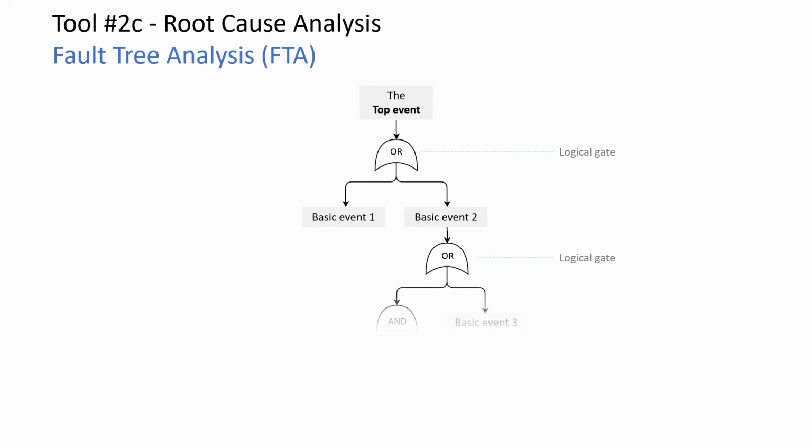The third RCA tool is the fault tree analysis diagram. This is how a fault tree analysis diagram looks. It's a top-down deductive failure analysis method. It's used to determine the root causes of an undesired event, which is typically referred to as the top event. Then we have these logic gates, this OR and AND, that connect the contributing events, which are these basic events.